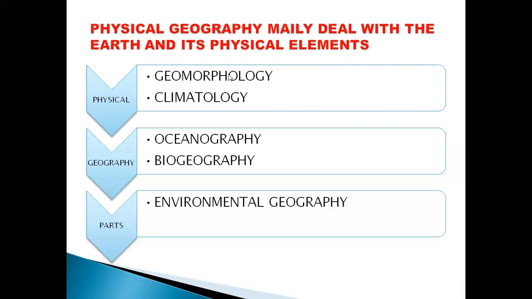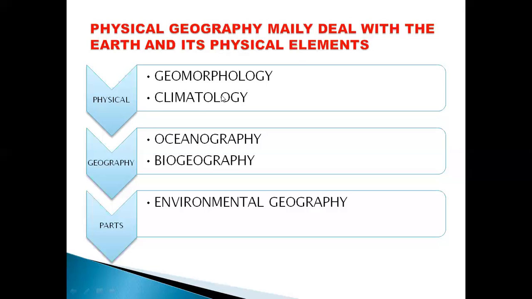That means the study about the origin of the earth is known as geomorphology. So whenever you study geomorphology, we study the structure of the earth, the interior portion, what elements make the earth, and we have to go back 13.7 billion years to the formation of the earth, planets and stars. These things we study in geomorphology.